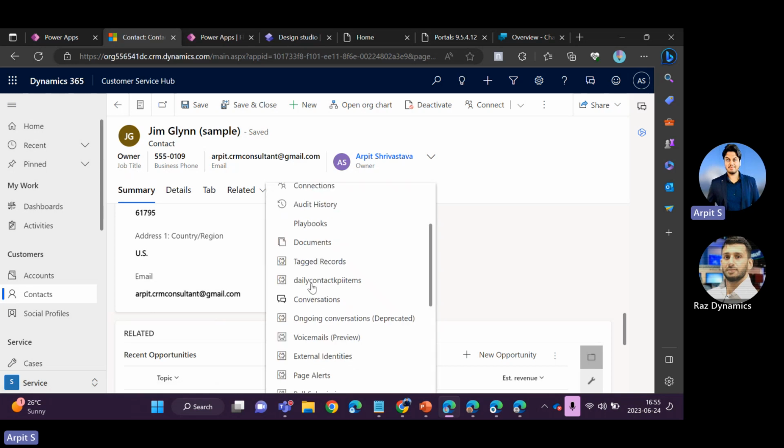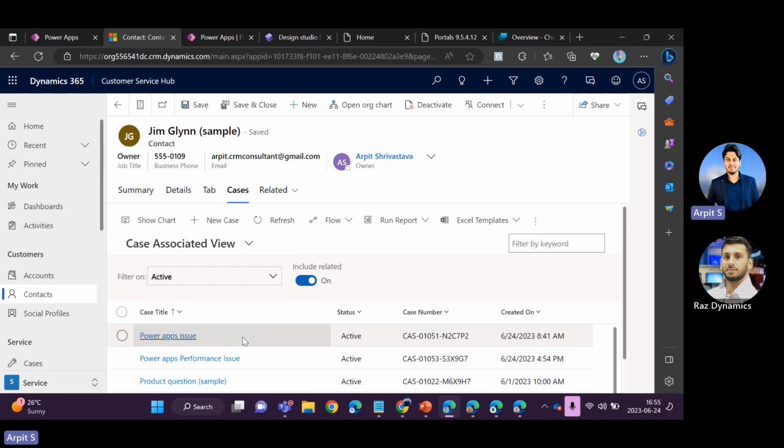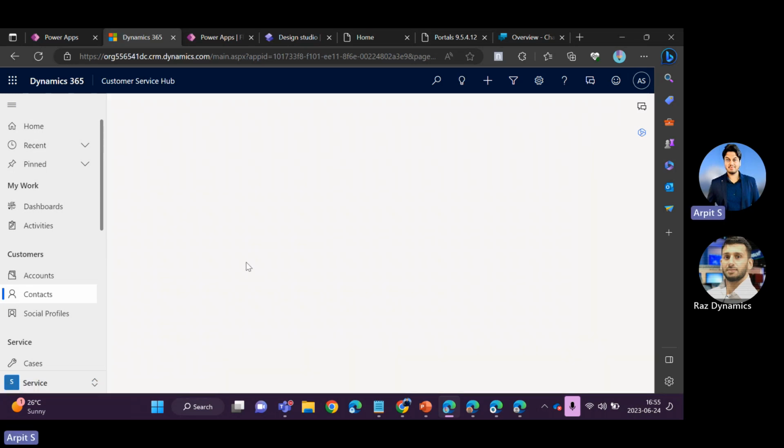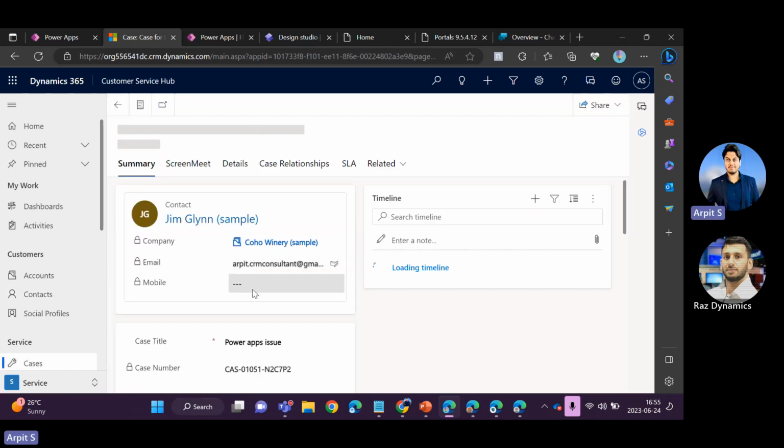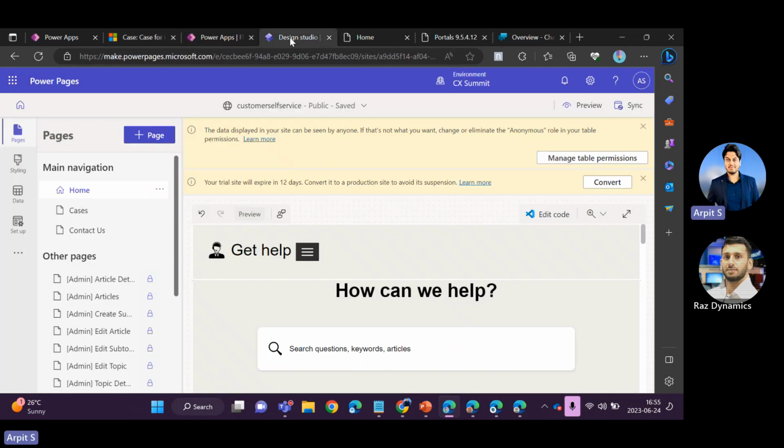And then if I go back and check the cases associated with that, I have just sent an email, Power Apps issues. So it automatically created a case, right? And I can write another business logic to route it to the particular business queue, or I can notify as well. So this is how you can set up Power Automate using Copilot.